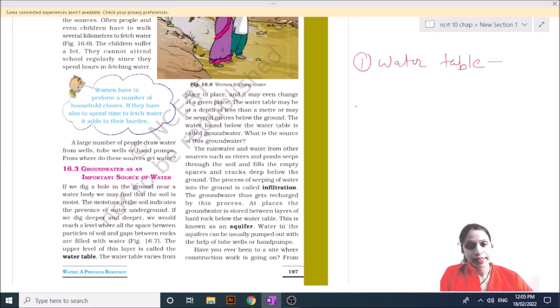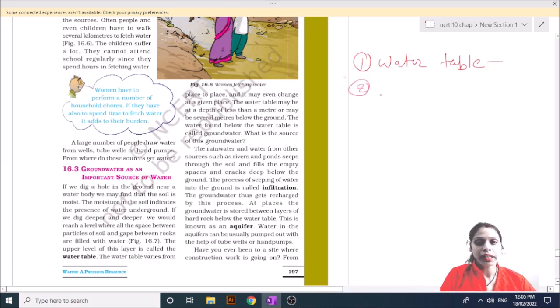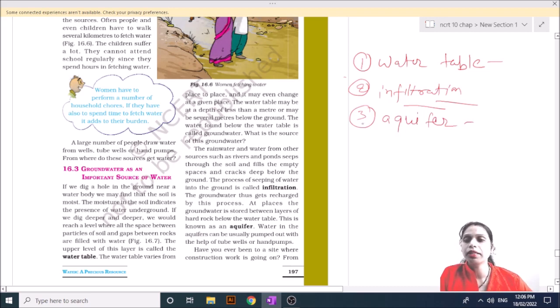Okay. Second is infiltration. Infiltration means the seepage of water. And third is aquifer. Aquifer means the water that is available in the gaps of the rock, at the level of the rock below the water table, is called an aquifer.